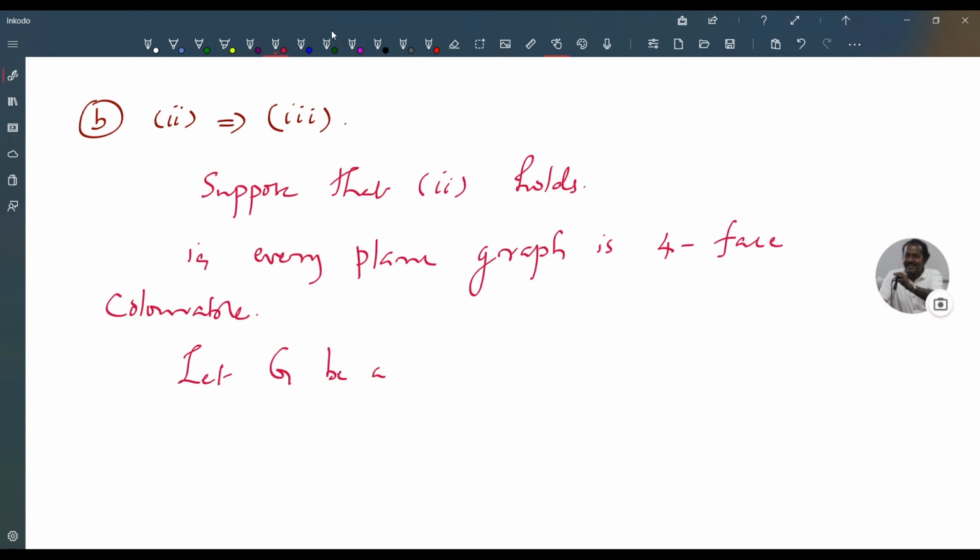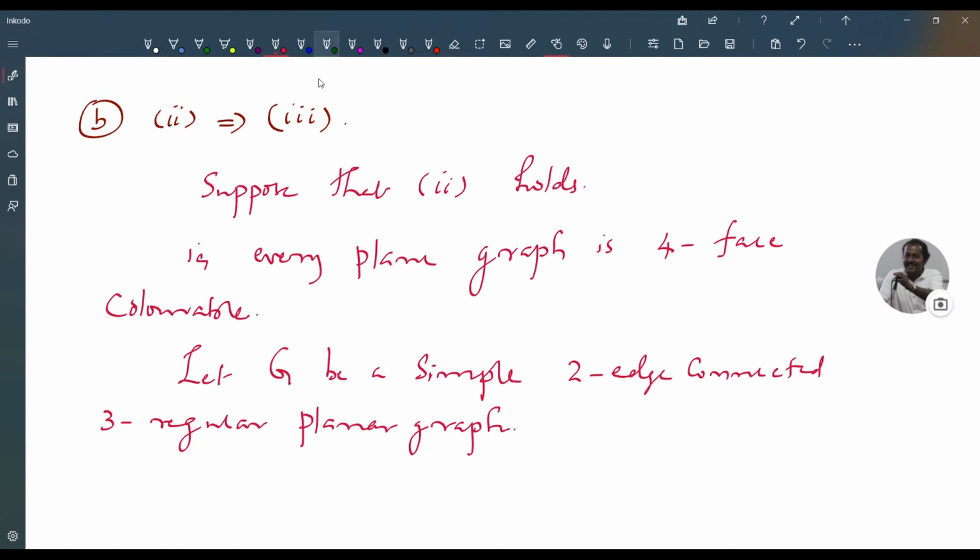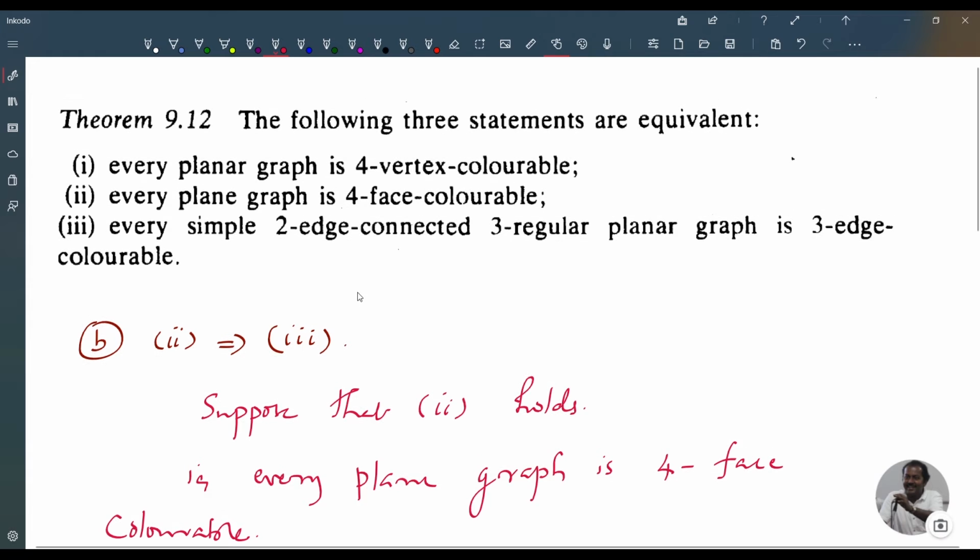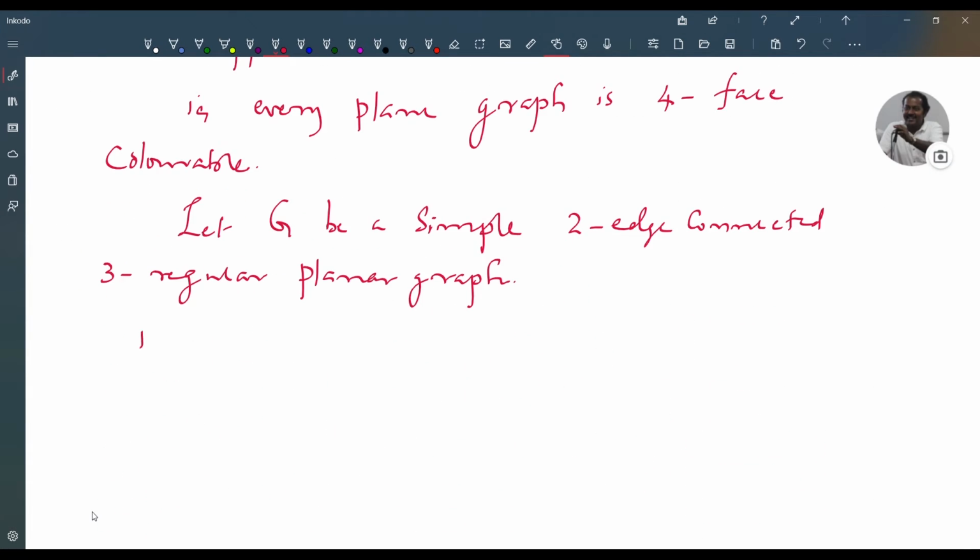Let G be a simple two-edge connected three-regular planar graph. We have to show that G is three-edge colorable.